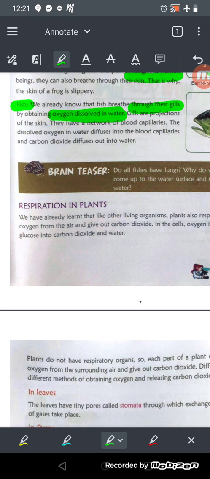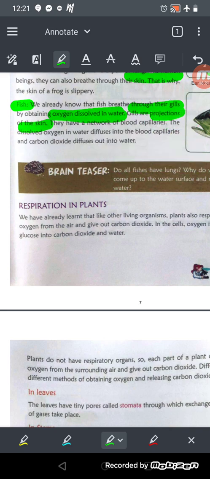That's why when we have an aquarium in our home, there we put a pump. For what? So that the oxygen comes to the water and dissolves easily, and the exchange of gases takes place very easily. Okay, so gills are projections of the skin. These are the projection of skin, and they have a network of blood capillaries.